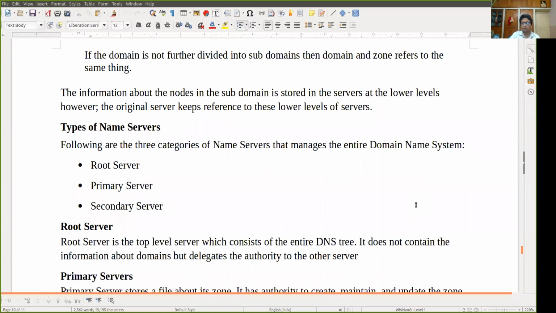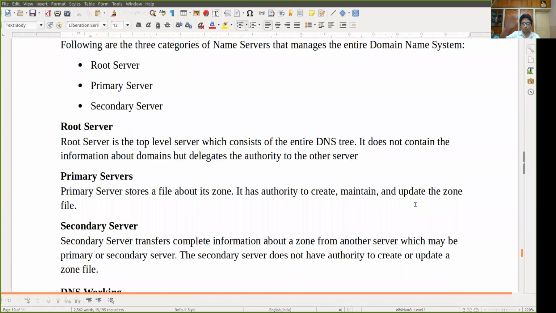Types of name servers: you can say root server, primary server, secondary server. The root server is at the top. The primary server stores a file about its zone. The secondary server transfers complete information about a zone from another server, which may be a primary or secondary server.